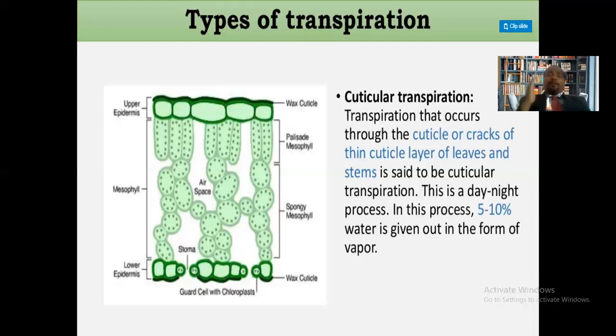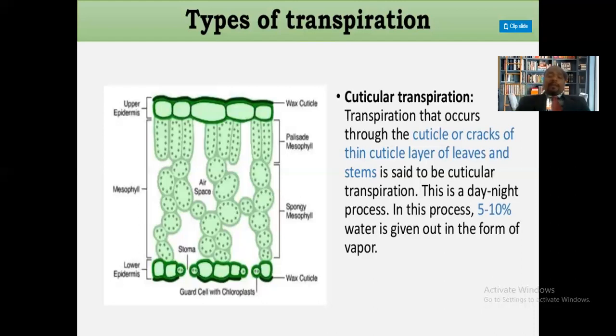Wherever cracks are formed in the cuticle, water loss takes place through these cracks, and this water loss is in the form of water vapors. Such water loss through the cracks of the cuticle is called cuticular transpiration. A smaller amount of water loss takes place through the cuticle, that is, 5 to 10%.